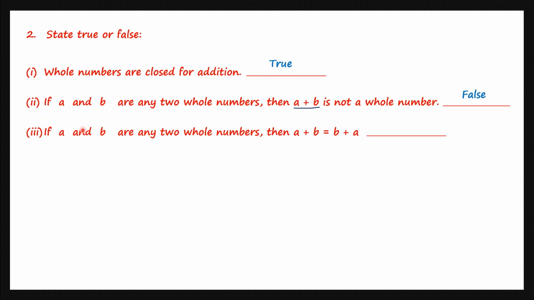Third one. What does this statement say? If a and b are any two whole numbers, then a plus b is equal to b plus a. Is this part true? We're going to find out now.